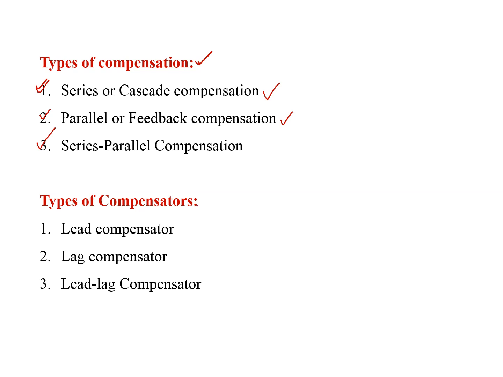Similarly, compensators are also classified into three types. First one is the lead compensator, second one is the lag compensator, and third one is the lead lag or lag lead compensator. These are the types of compensation and types of compensators. Now we are going to discuss each and every type of compensation as well as compensators.